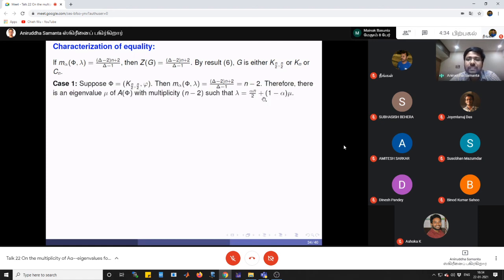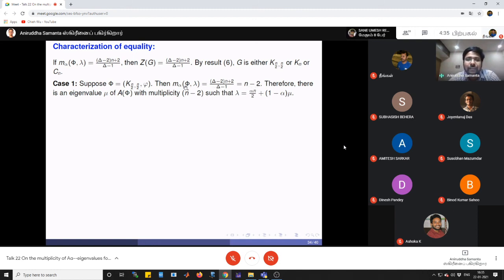So now here we consider the structure of G is K n/2, n/2, right? So phi is any T-gain graph on a complete bipartite graph. And also the multiplicity of lambda is equal to this. As delta is equal to n by 2 here, finally we get this multiplicity is equal to n minus 2, right?